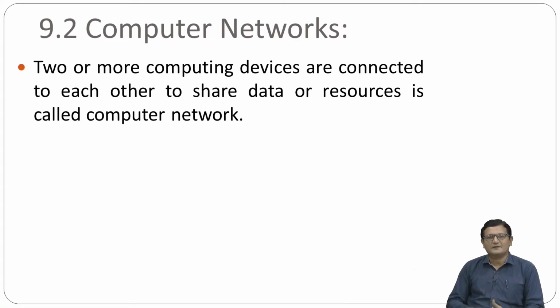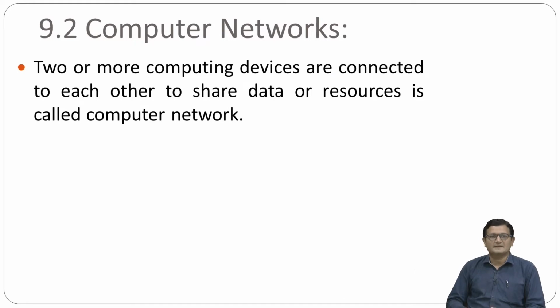So in the case of a network, we can connect any two devices that communicate with each other. But suppose those devices are not televisions or BSNL landline phones; they are computing devices, for example your mobile, your laptop, your computer. If two or more computing devices are connected with each other, then it will be a computer network.